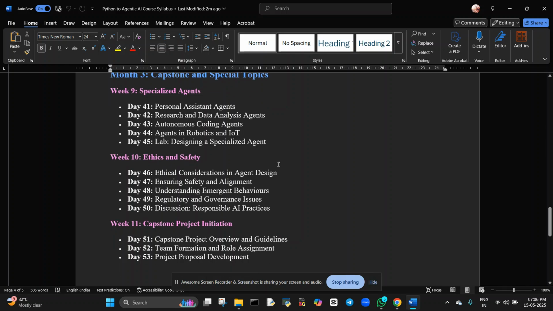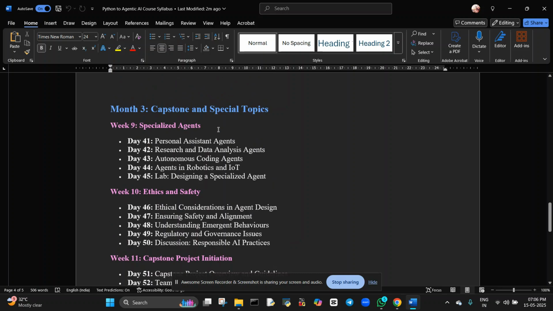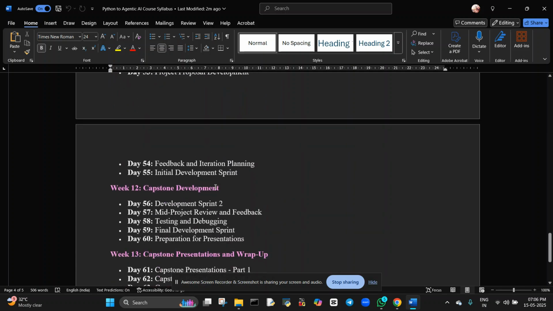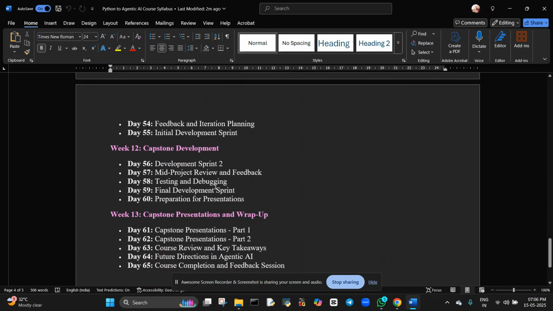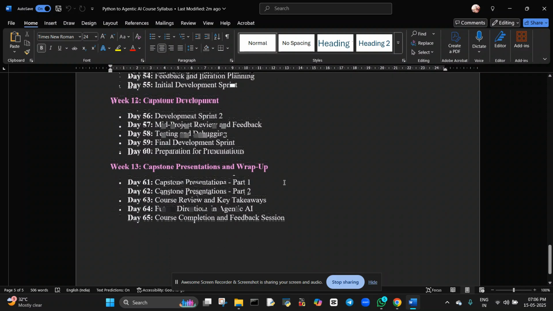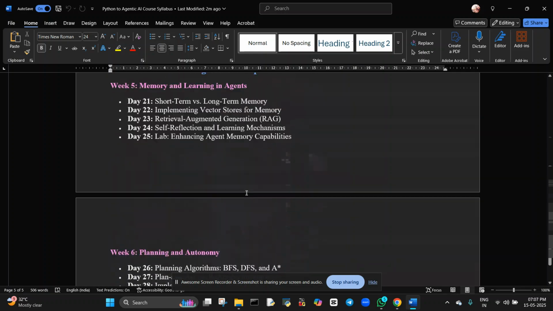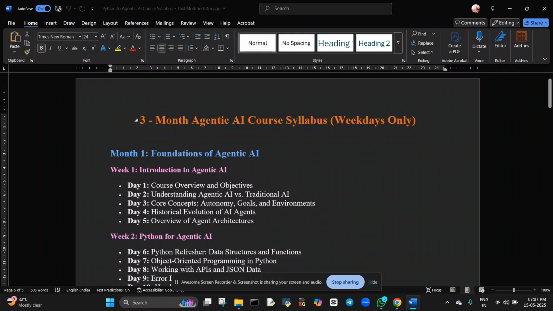On all the concepts you can see here: specialized agents, ethics and safety. You can see different projects. The last month will have the projects. If you are familiar with all these projects, automatically you will be able to do a lot of things. You need to put these projects in your resume, then it will be good for you. Definitely you will be placed in any of the companies.